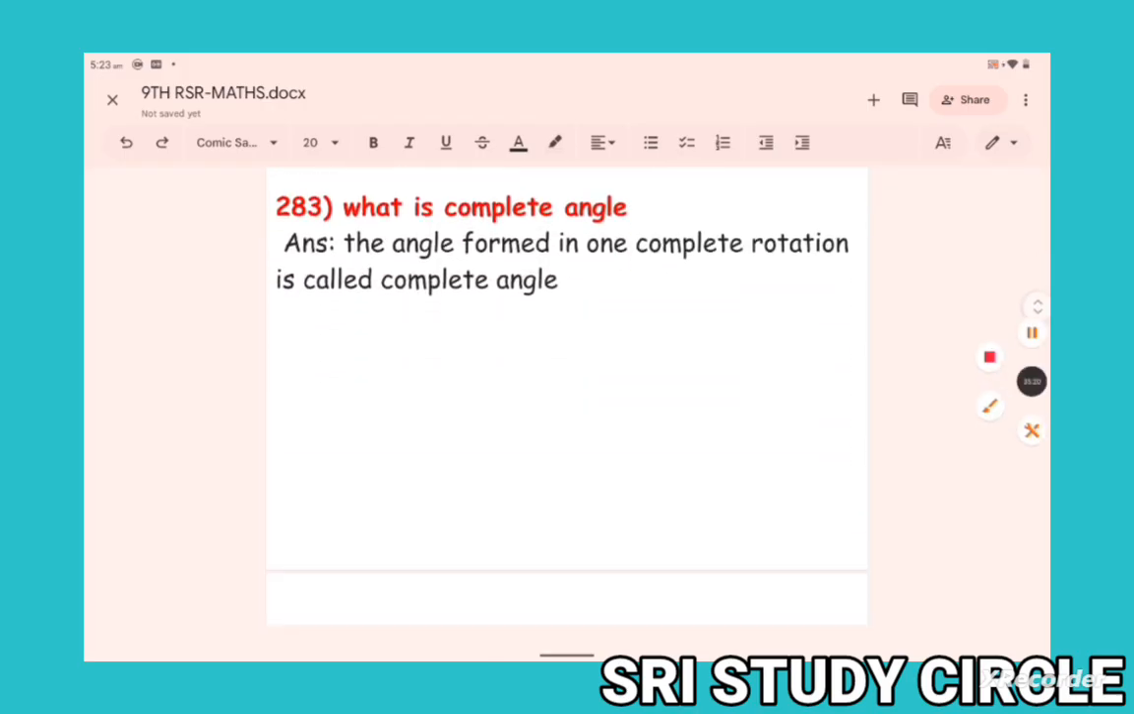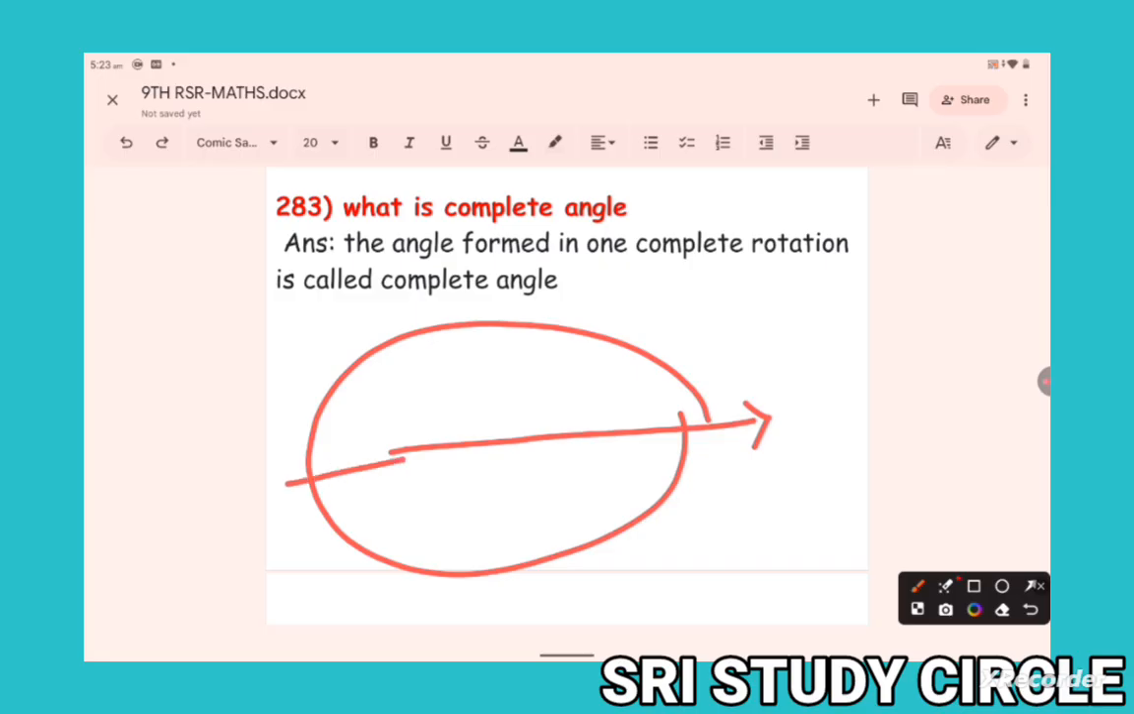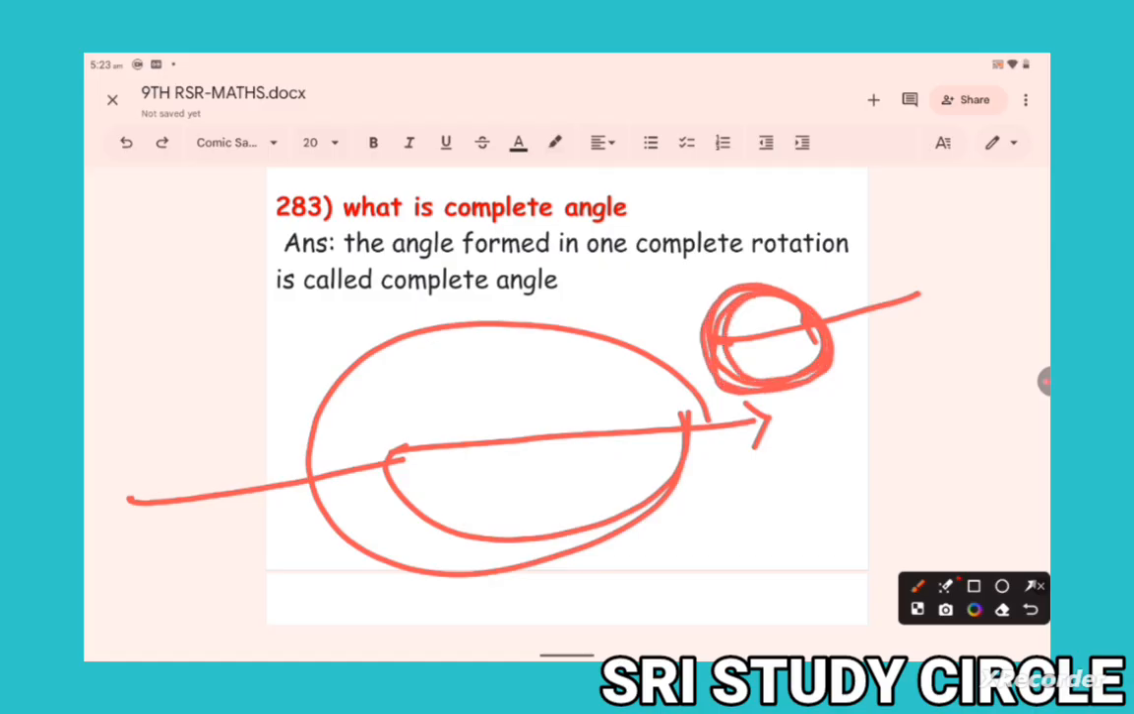What is the complete angle? Complete rotation means the arm comes back to the same fixed direction. Suppose one more diagram, complete rotation. So how much of a circle? It is completed one circle. Means how much angle? 360 degrees. The angle formed in one complete rotation is called complete angle.